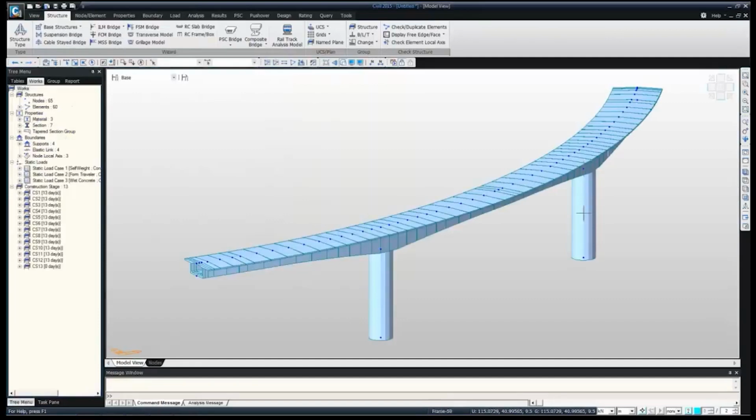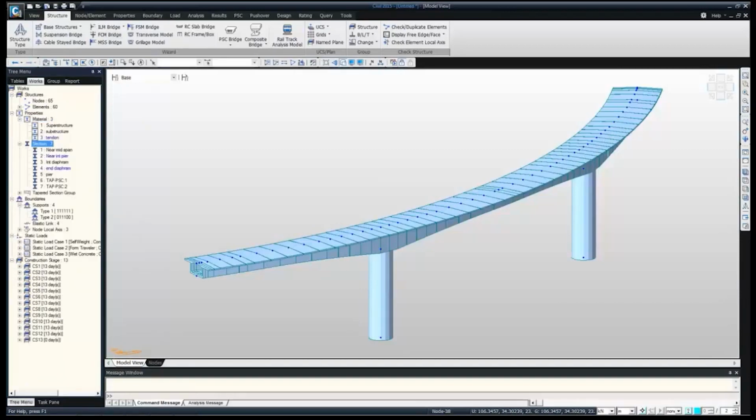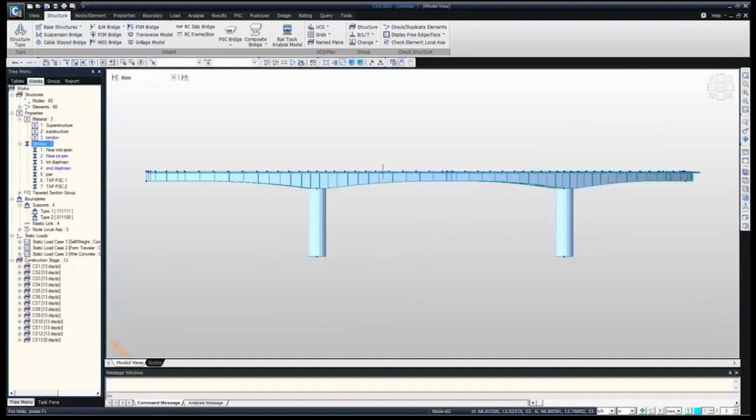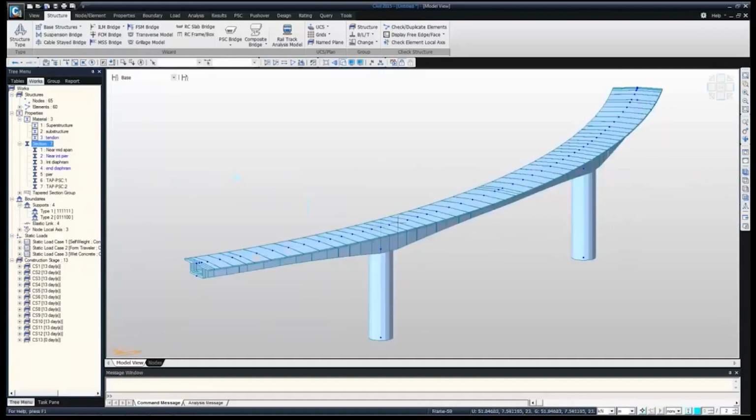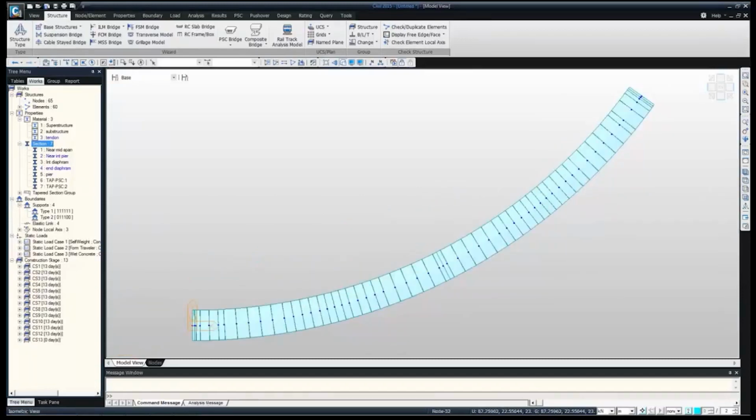So we can see here how much time it saves. It has created the whole model with the pier and everything. It has created the supports also, elastic links where required, and node local axis for the curved bridge. So it automatically chooses. If you see here in the work menu, earlier we had defined the material and section only. But now if we go to the front view, the tapering and everything is automatically calculated as per the sections we inputted at the pier and at the center. It completes the modeling as per whatever inputs we have given. So our model is ready.